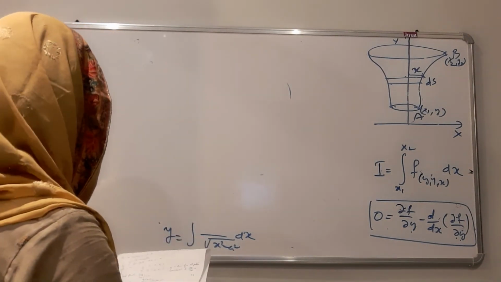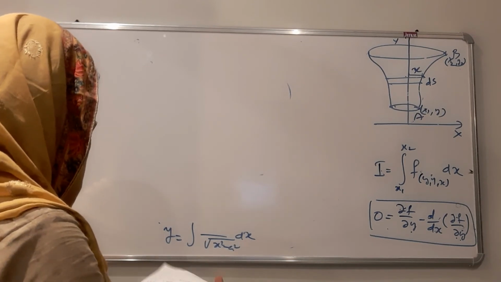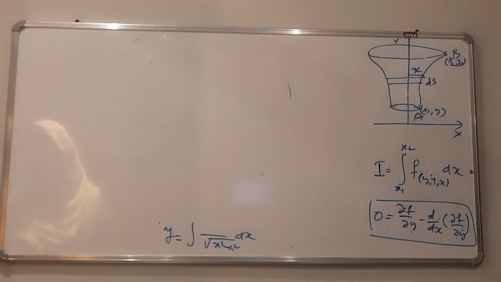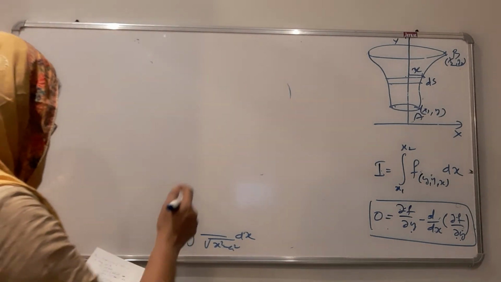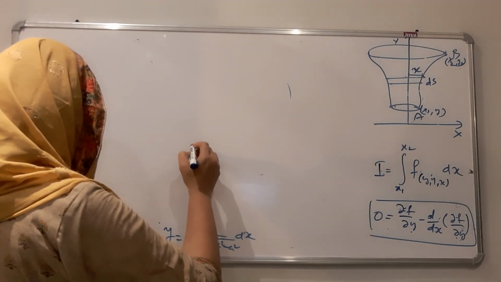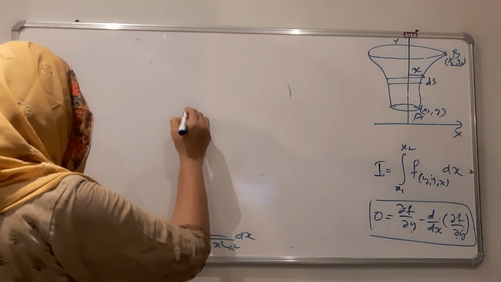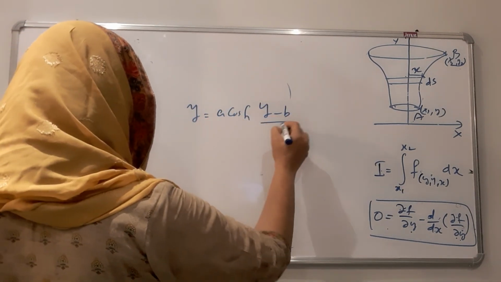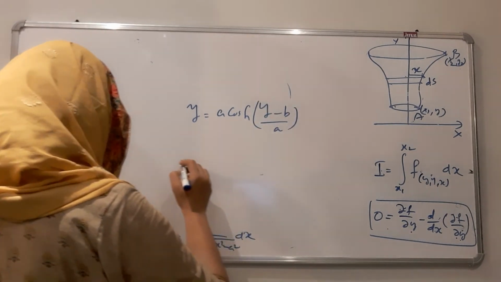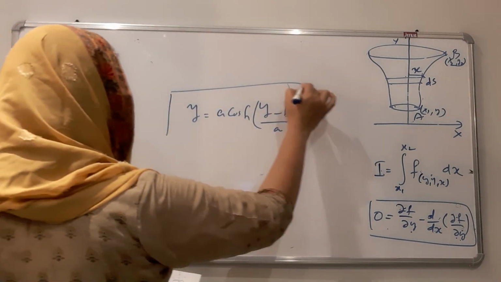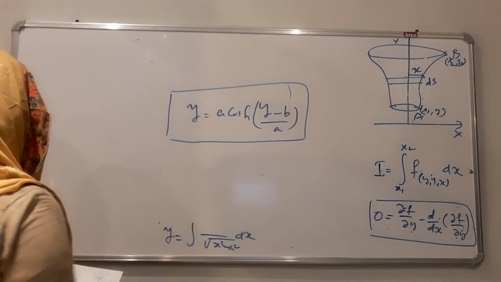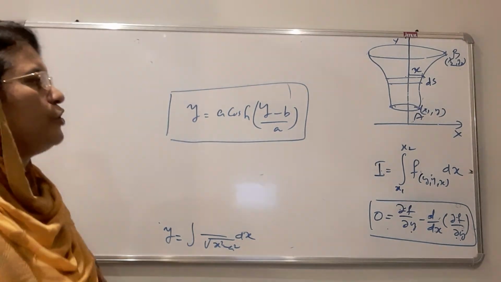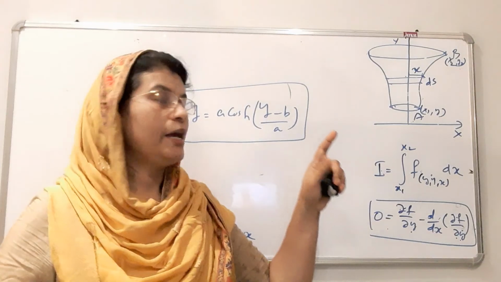That is the equation of catenary: y is equal to a cosh of (x minus b) divided by a. b is also a constant. This is the equation of catenary, or the equation for the minimum surface area of a path taken along